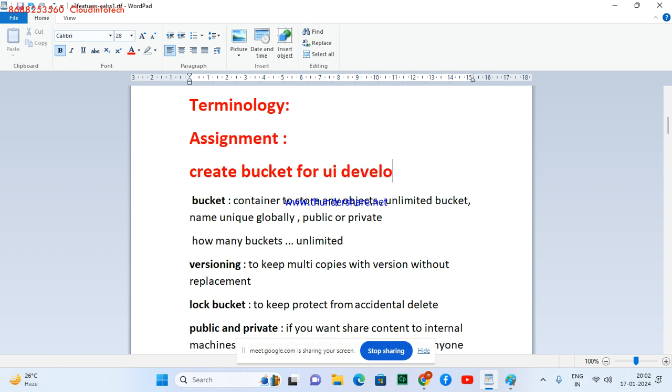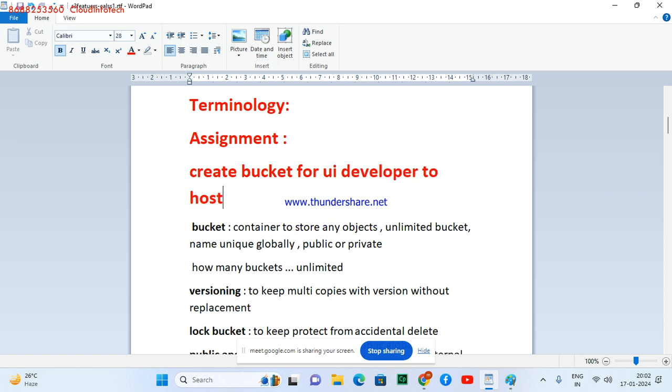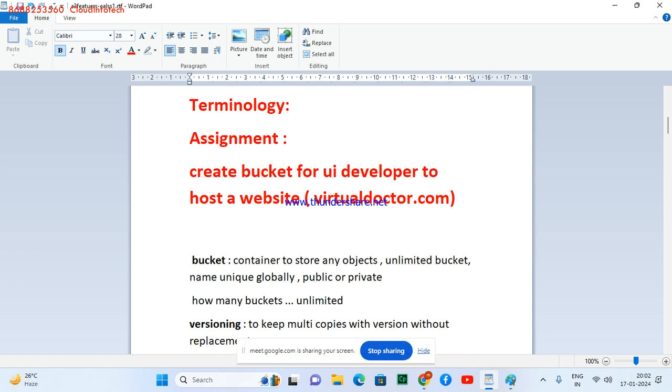Which website do they want to host? You can say virtualdoctor.com. The domain name is virtualdoctor.com, and the bucket name should be the same. And create a bucket for my Linux admin to do server backups.